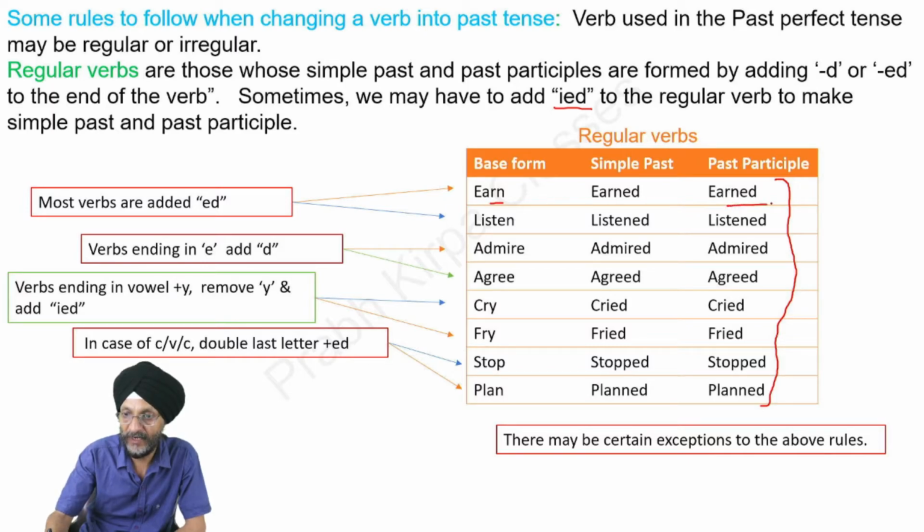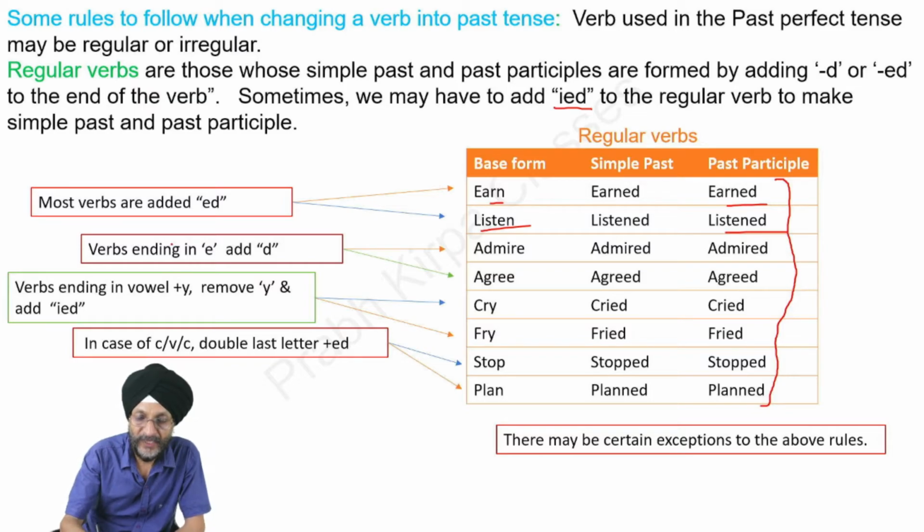Earn becomes earned. Listen becomes listened. In case of certain verbs which end in e, we have to simply add d. Admire becomes admired. Agree becomes agreed. In case of verbs ending in consonant plus y, we have to remove y and add ied.